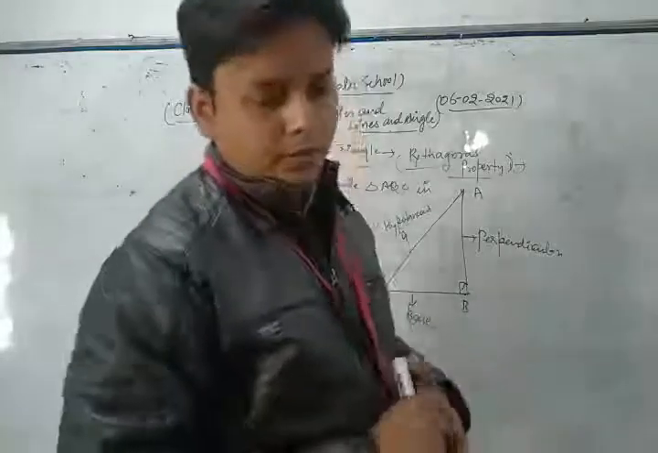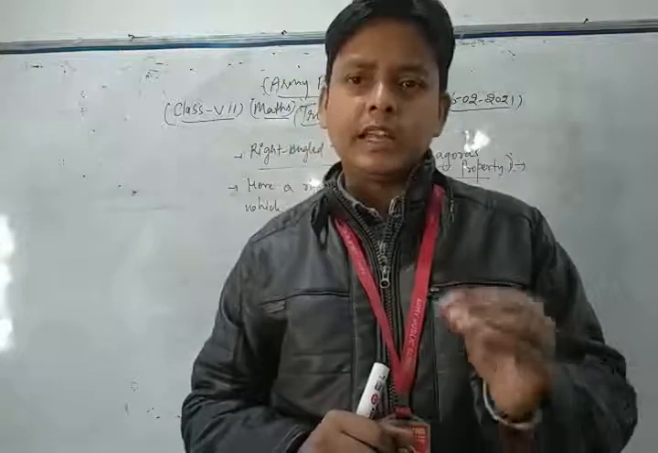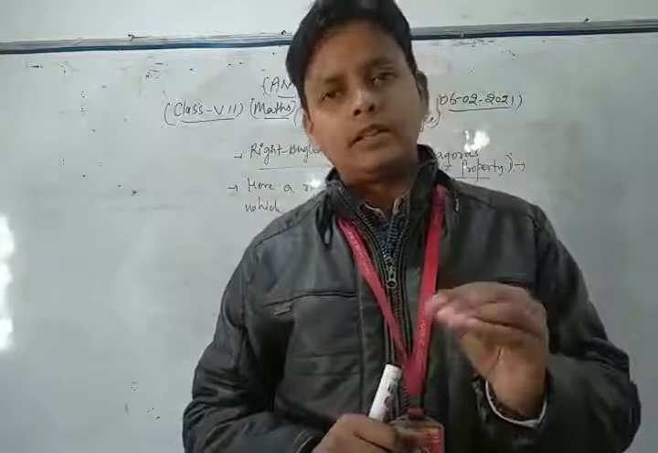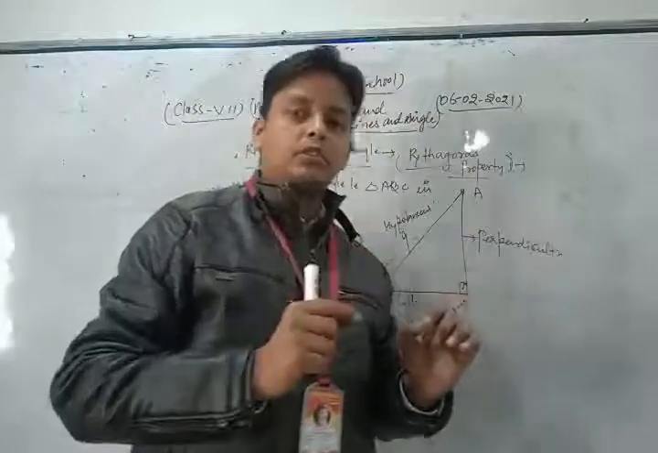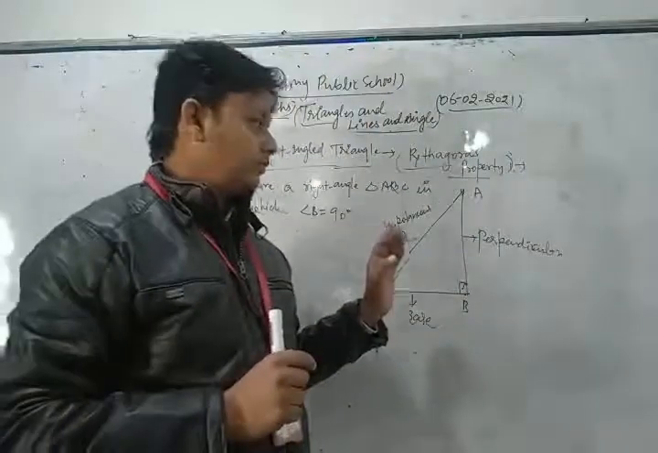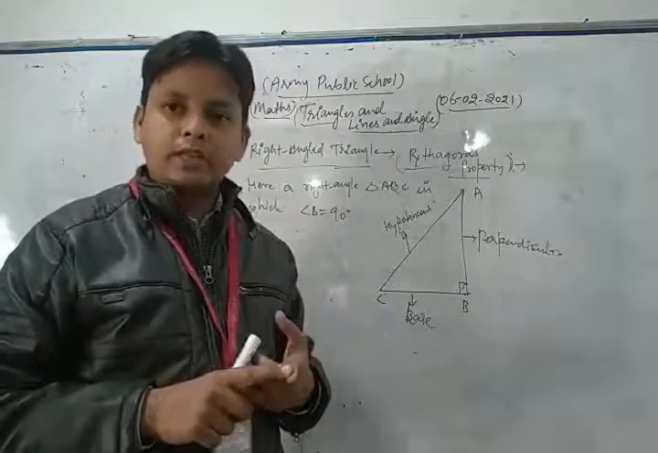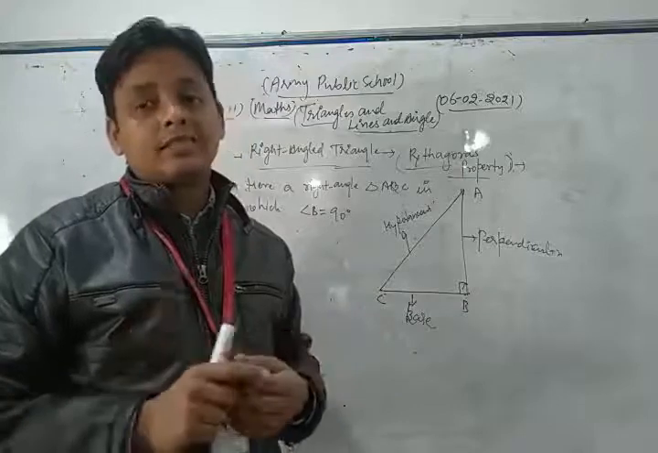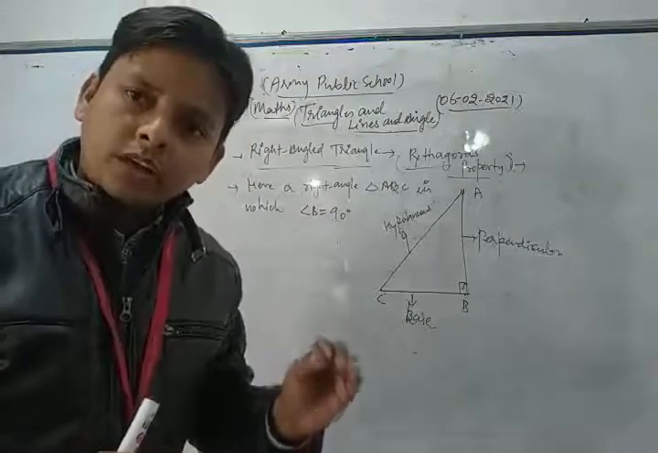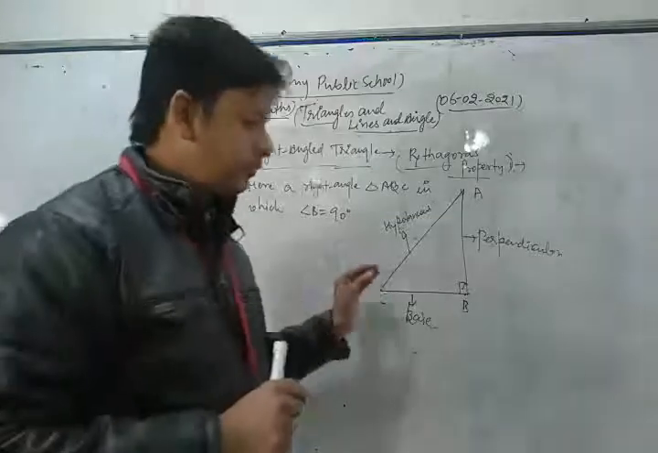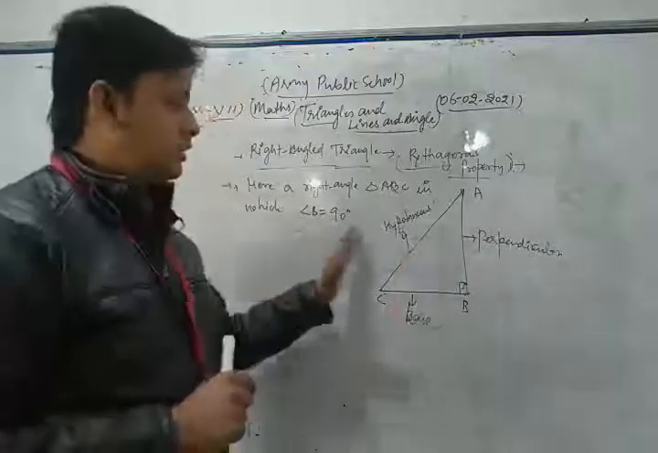And one of the most important things related to a right angle triangle is that in any right angle triangle, hypotenuse is its longest side. Hypotenuse is the longest side for a right angle triangle.